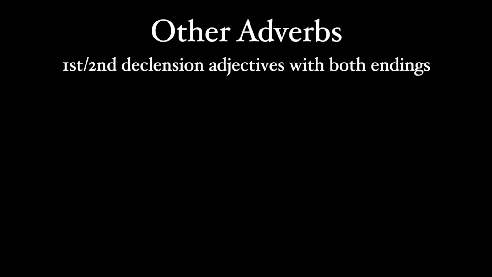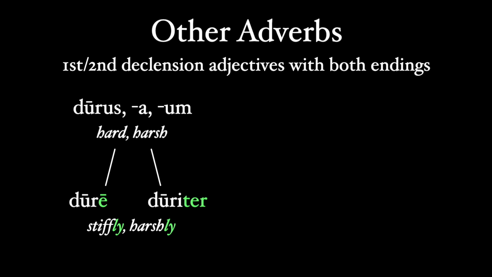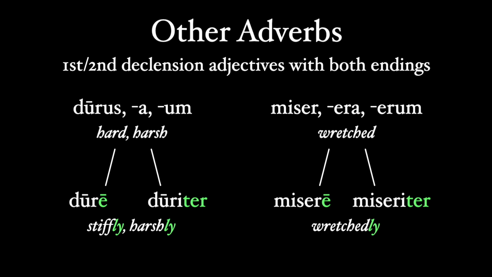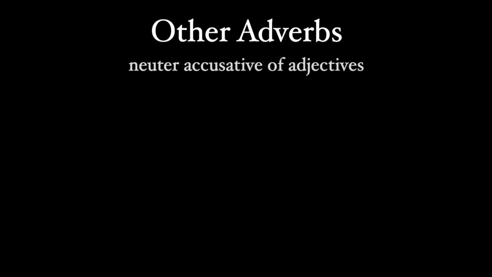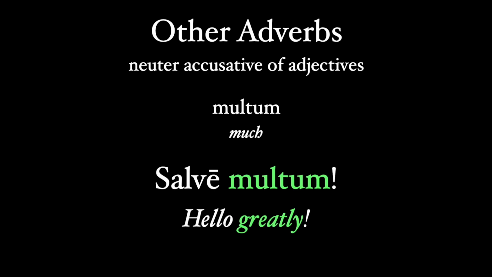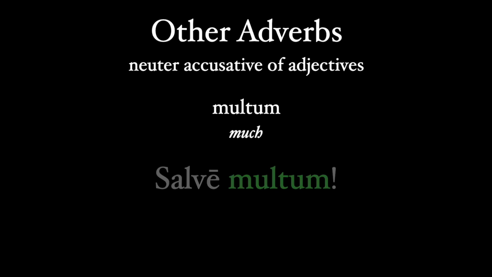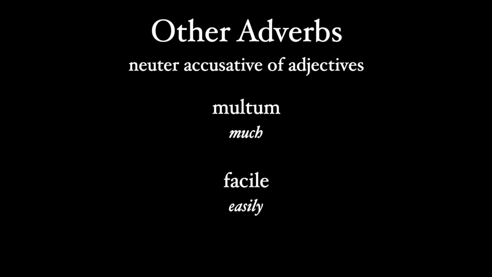So first, some first and second declension adjectives have adverbs with both of these endings. So durus, which means hard or harsh, has both dure and duriter, stiffly or harshly. Miser, wretched, has both misere and miseriter, both meaning wretchedly. Now, this shouldn't be too much of a problem for us reading Latin because both of these forms look like adverbs. Also, sometimes the neuter accusative of adjectives is used as an adverb, so multum can mean much as an adverb, like salve multum, which means something like hello greatly or very good day. Facile can be an adverb that means easily.